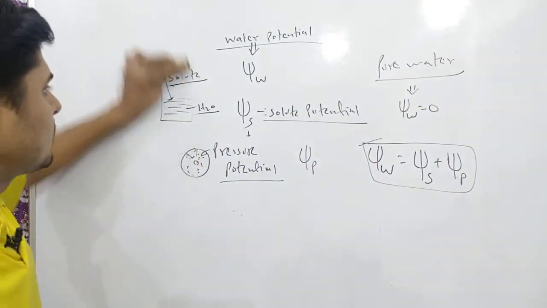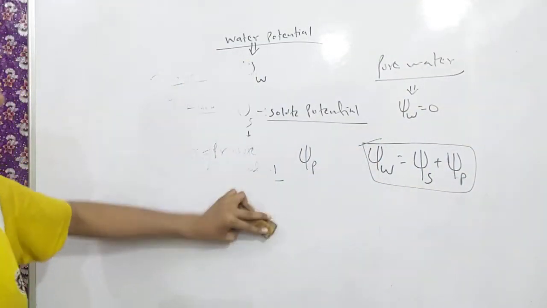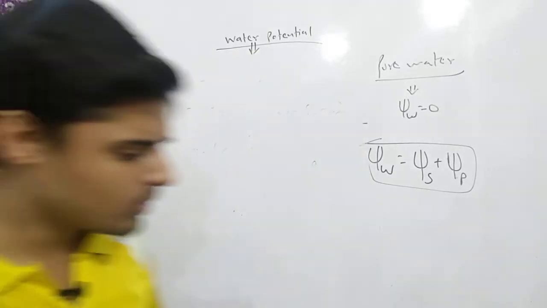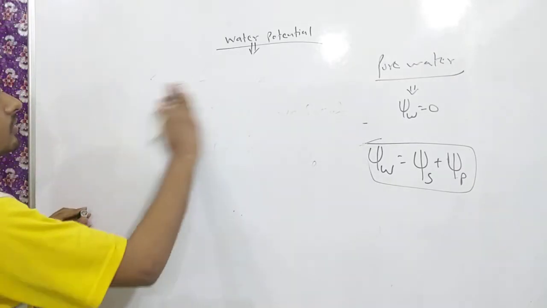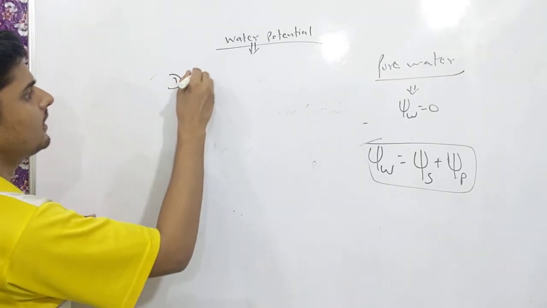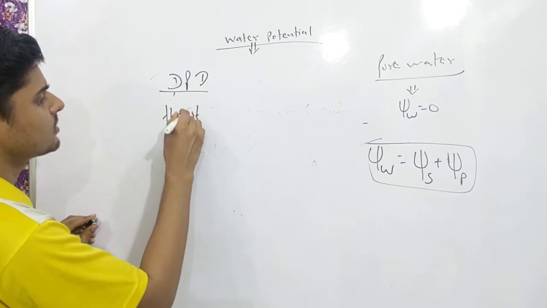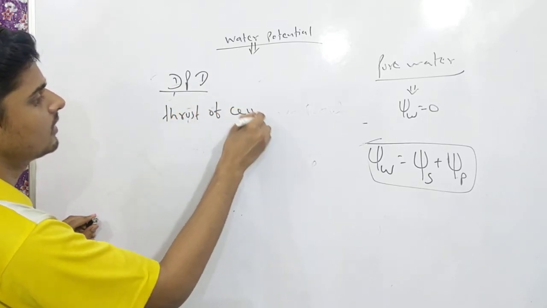Then we are going to talk about what DPD, diffusion pressure deficit, is. You can call DPD the thirst of the cell. This is the thirst of the cell.